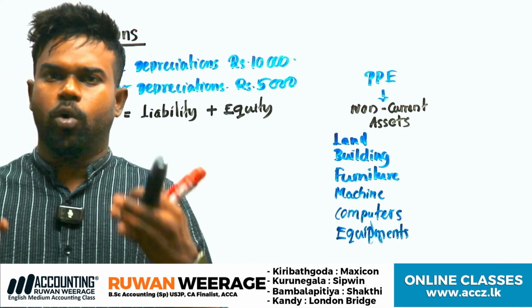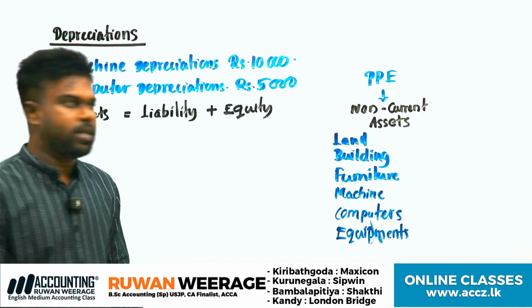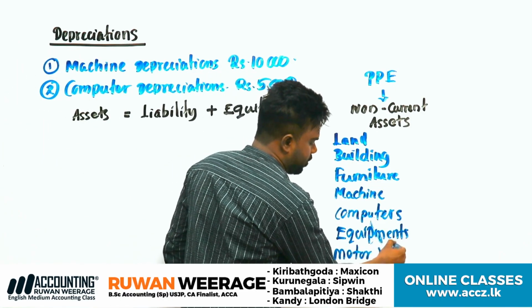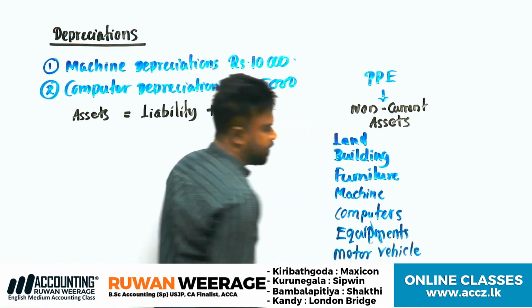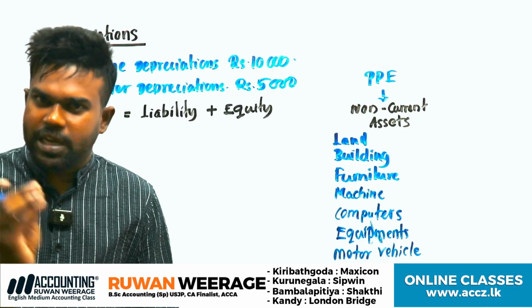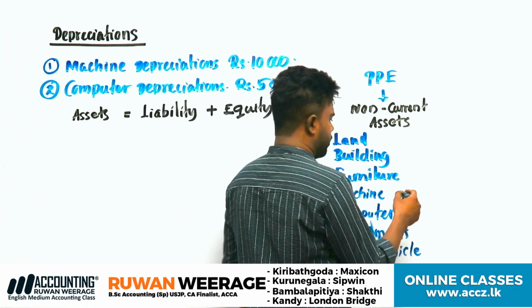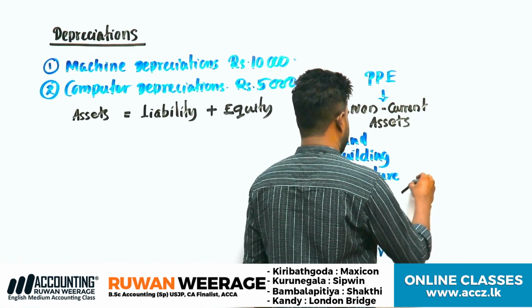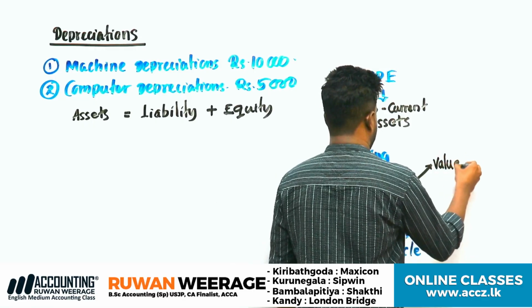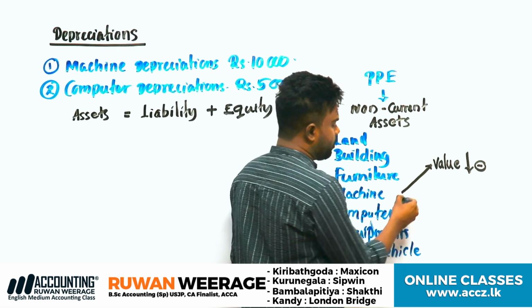Let's think you purchased a motor vehicle a few months ago, or let's say 5 years ago. Now what happened to the value? Gradually the value definitely decreases, right? Normally when using these assets, the value of the asset decreases. Understood? So we call it depreciation.